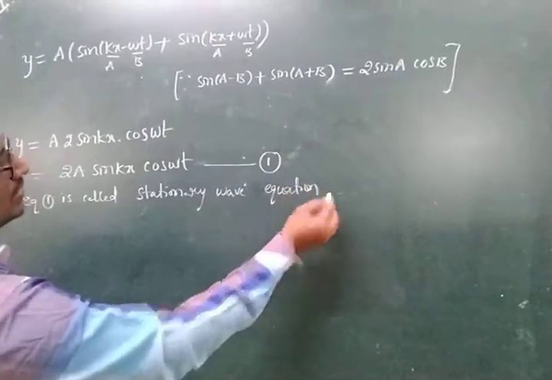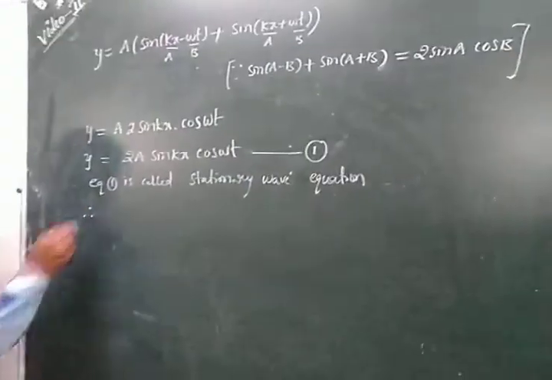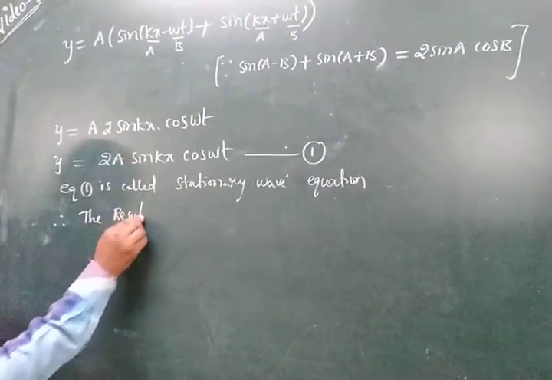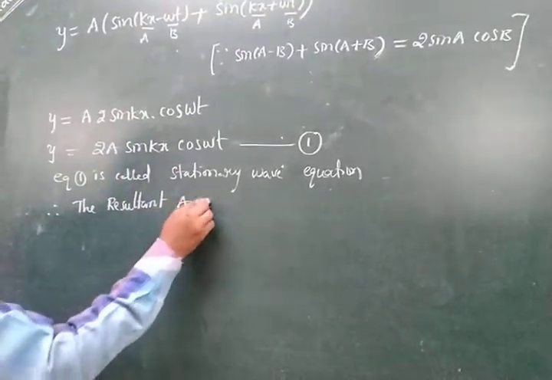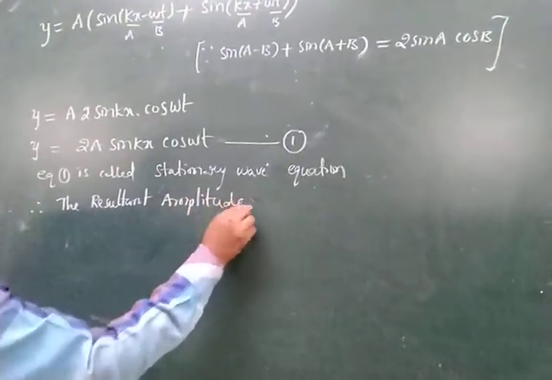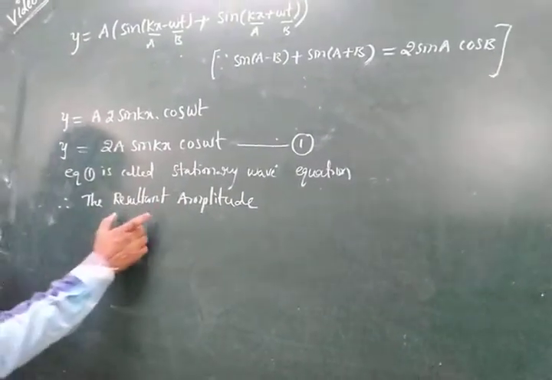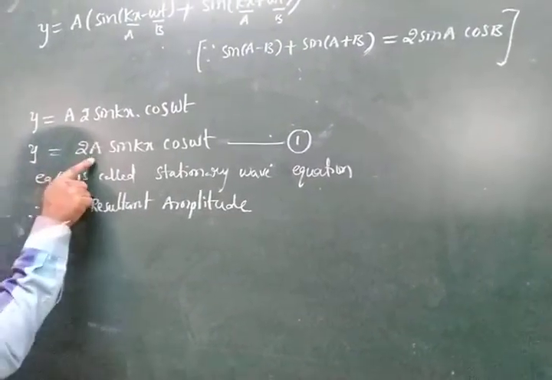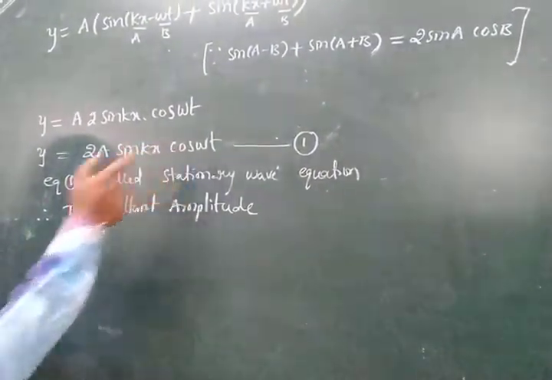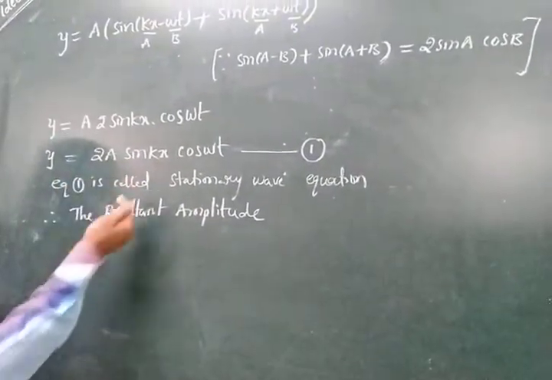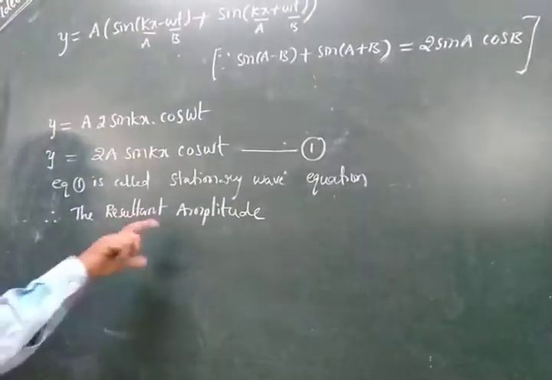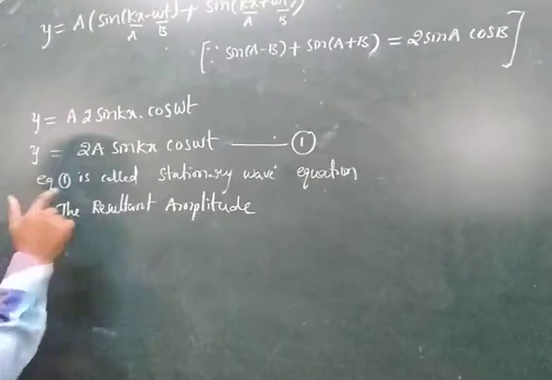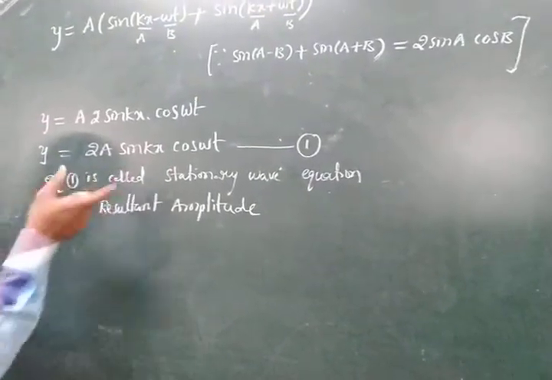Stationary wave equation. Therefore, the resultant amplitude. See here, the resultant amplitude, the above equation, what is that? Y is equal to 2a sin kx into cos omega t. Now in this term, we can derive this and find out the resultant amplitude, also by comparing it with y is equal to A cos omega t. The A is nothing but amplitude.